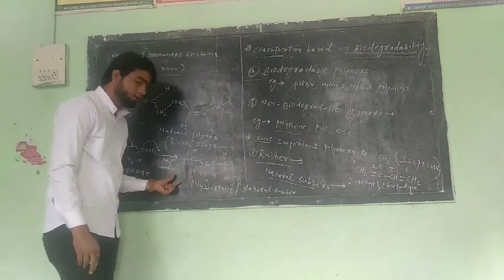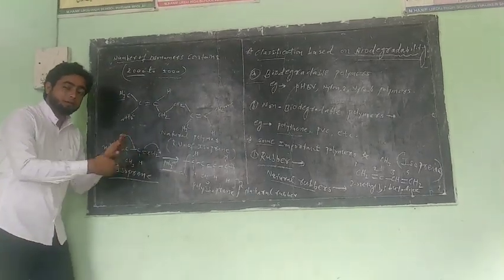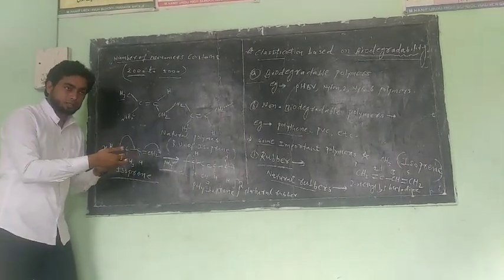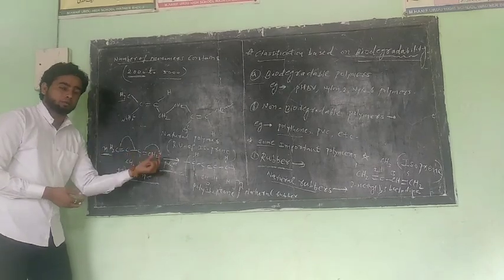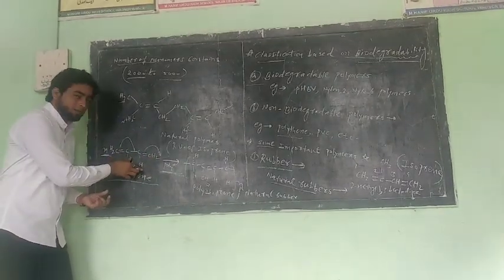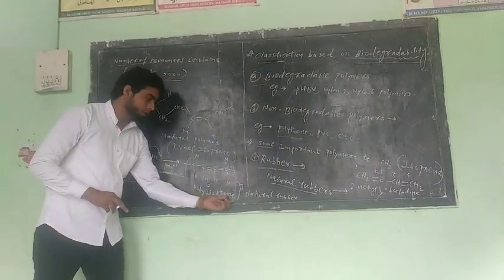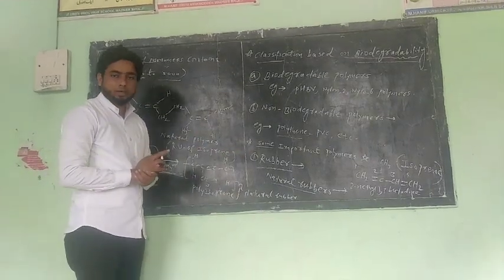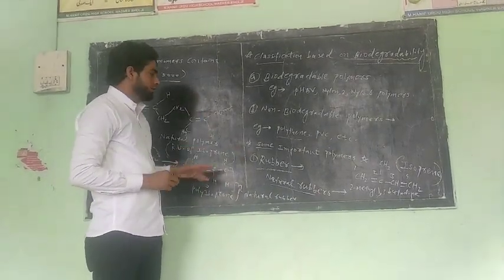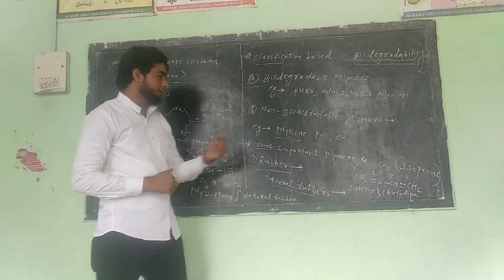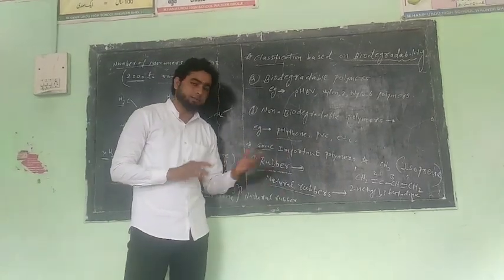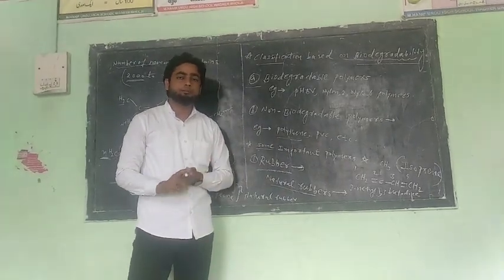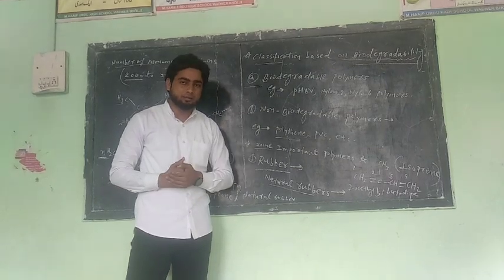But in addition polymer, the compound is only rearranged. It may be an atom, it may be a double bond. So rearrange a double bond to form the polyisoprene of nature. Clear? Okay. So it's all about some important polymers, called rubber or natural rubbers.